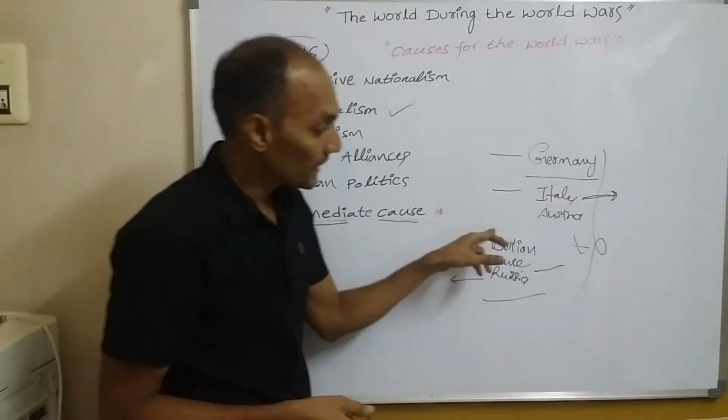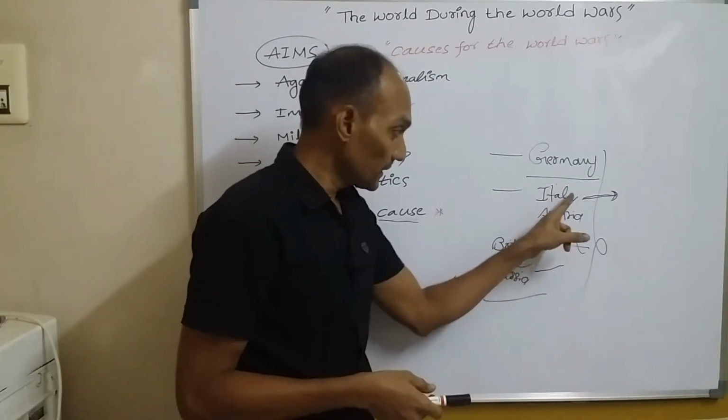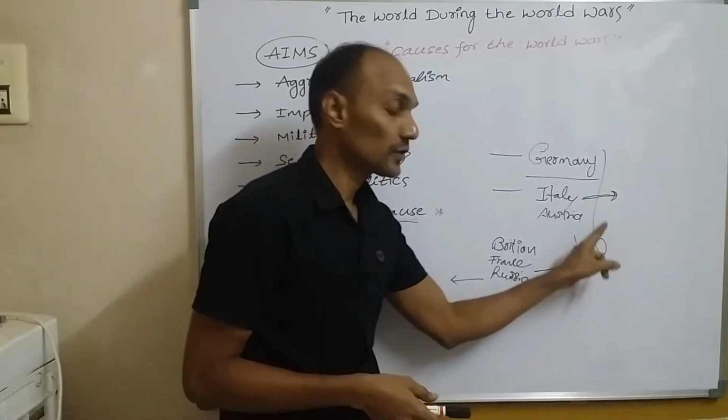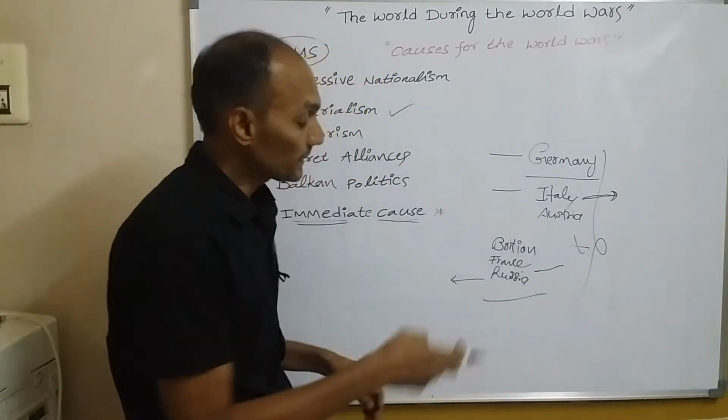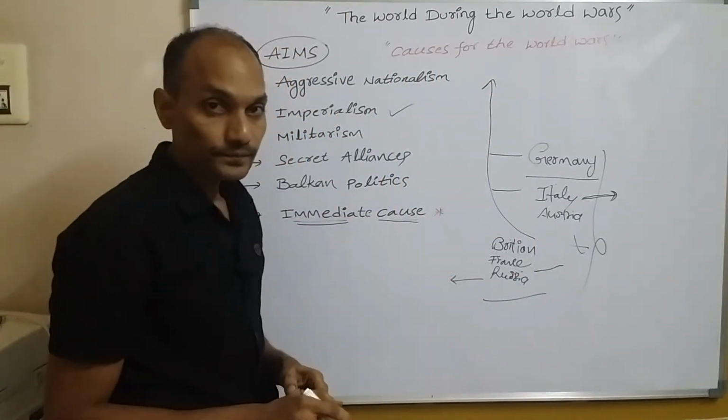So the conflict started between these two groups. This group wanted to redivide the colonies, but the other group did not accept this proposal. That kind of reason led to the world wars.